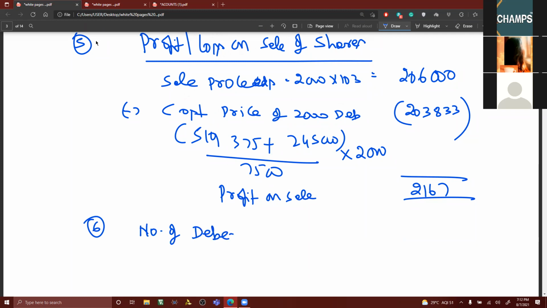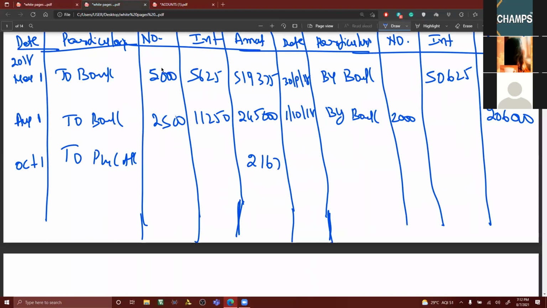Number of debentures converted. Originally, you are having 5,000 debentures. 5,000 debentures plus 2,500 debentures minus how many debentures have been sold, my dear friends? 2,000 debentures have been sold, no?